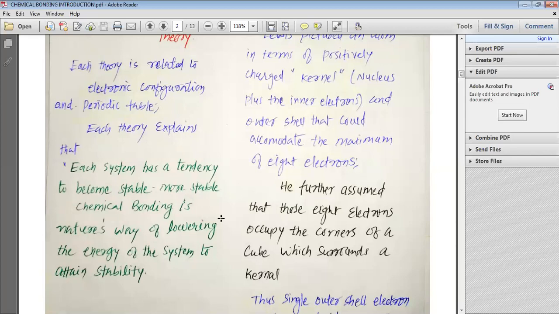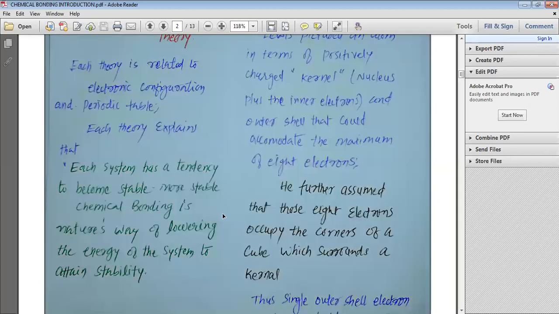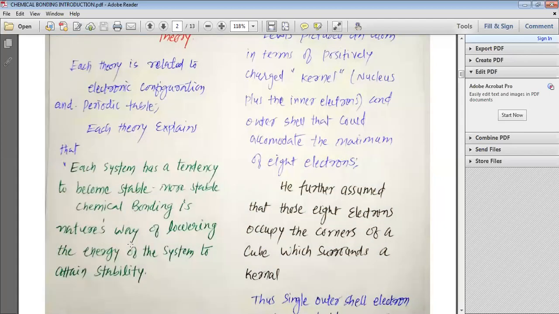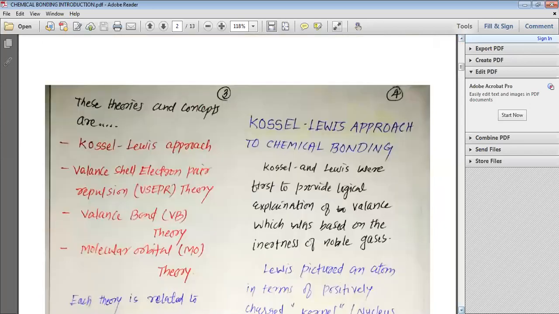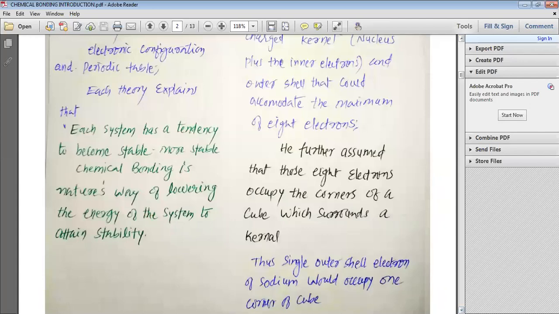What is chemical bonding again? Chemical bonding is nature's way of lowering the energy of the system to attain stability. So with the help of chemical bonding, nature makes these atoms and molecules become more stable. Now let us look at the Kossel-Lewis approach to chemical bonding. Kossel and Lewis were first to provide a logical explanation of valence.